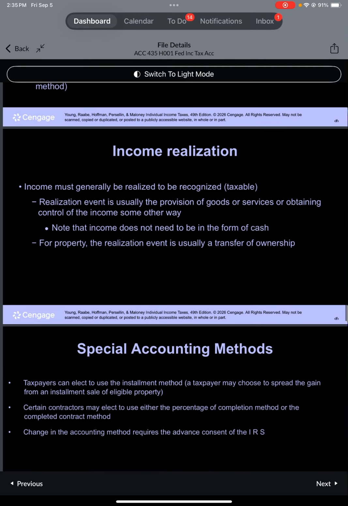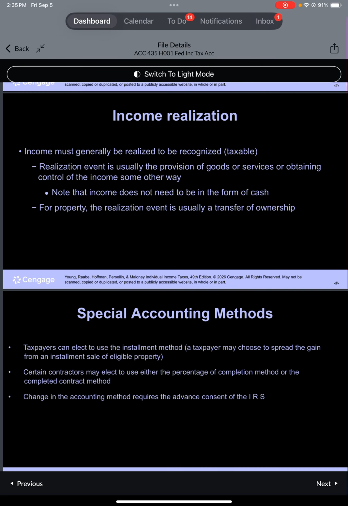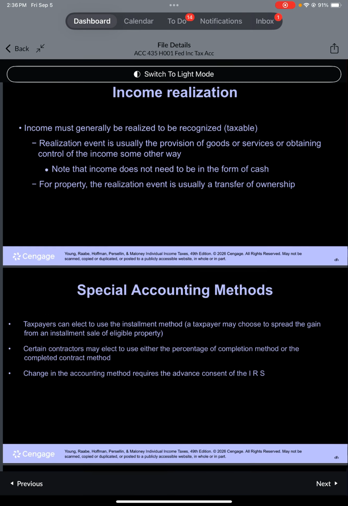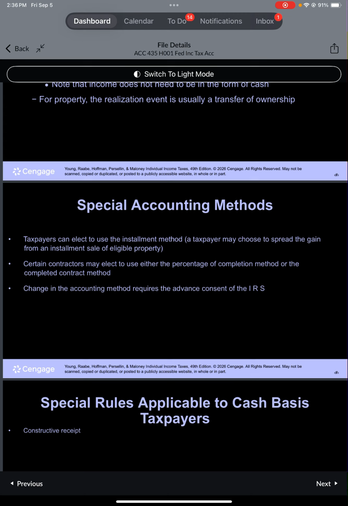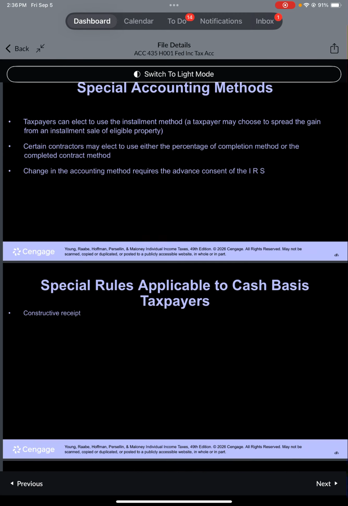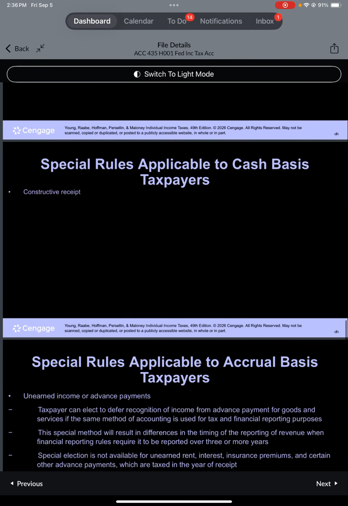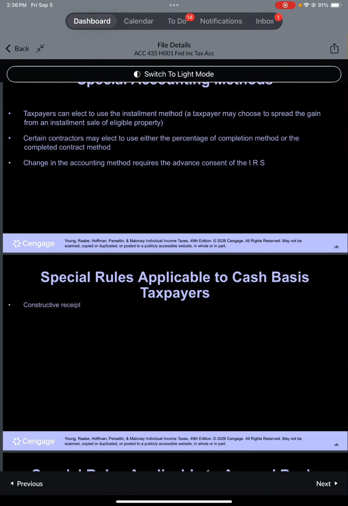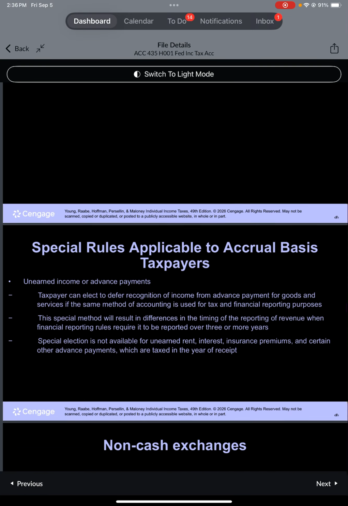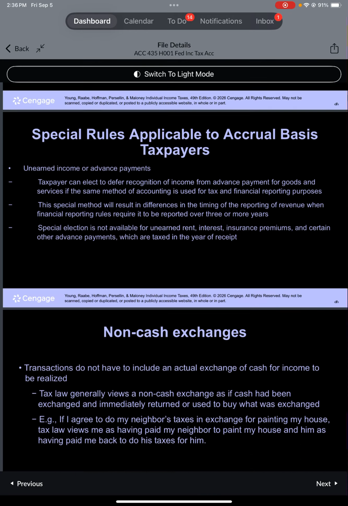Income realization. Income must be realized to be recognized and taxable. Realization event: provision of goods, services, or control over income. It does not have to be cash. For property, realization is transfer of ownership. Special accounting methods. The installment method allows gain to be spread from an installment sale. Contractors may use percentage of completion or completed contract method. Change in method requires IRS consent.